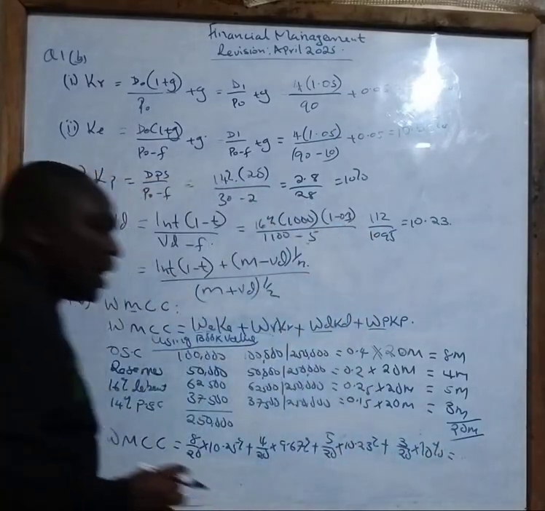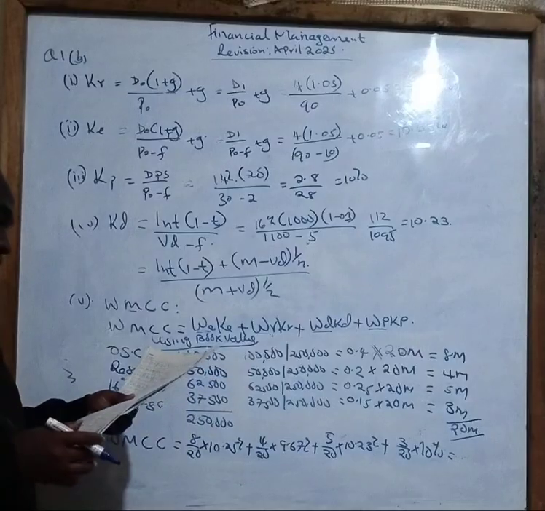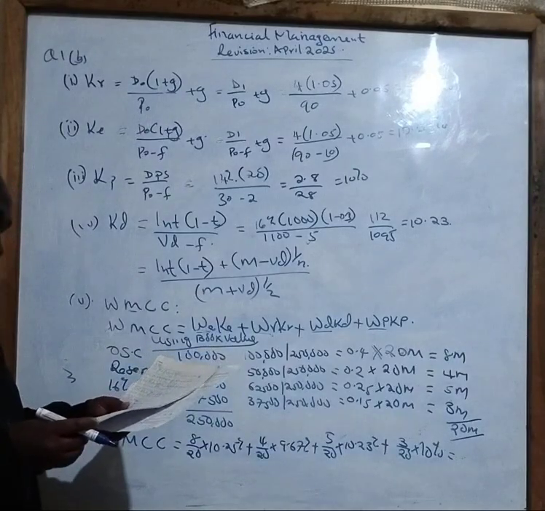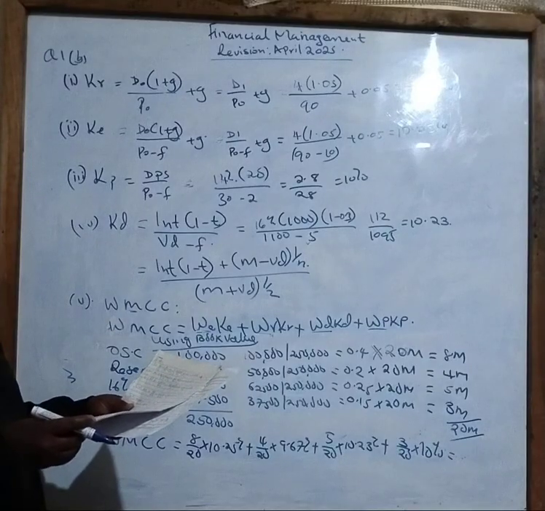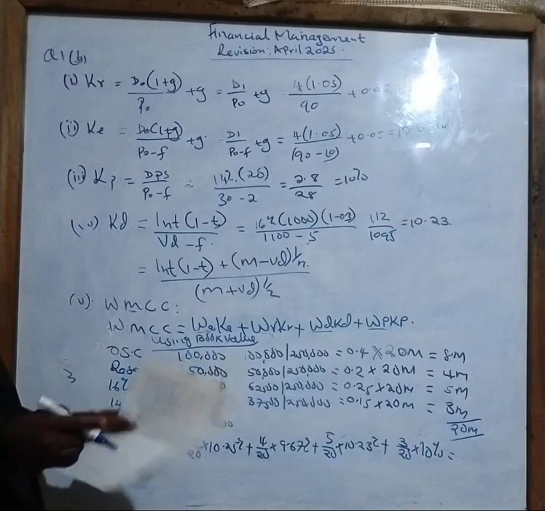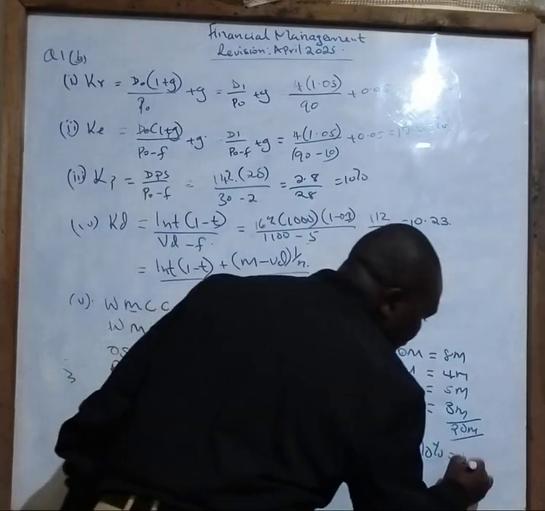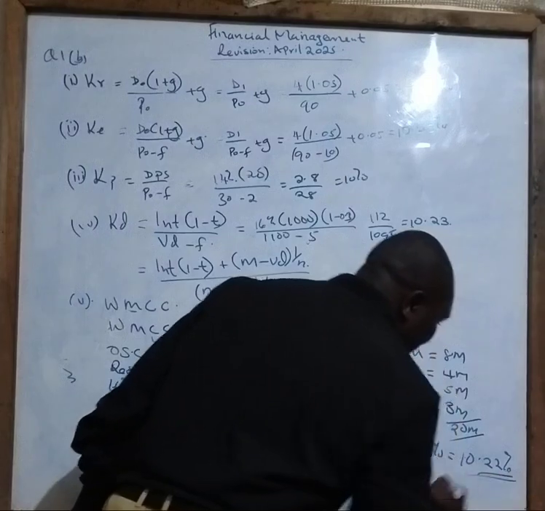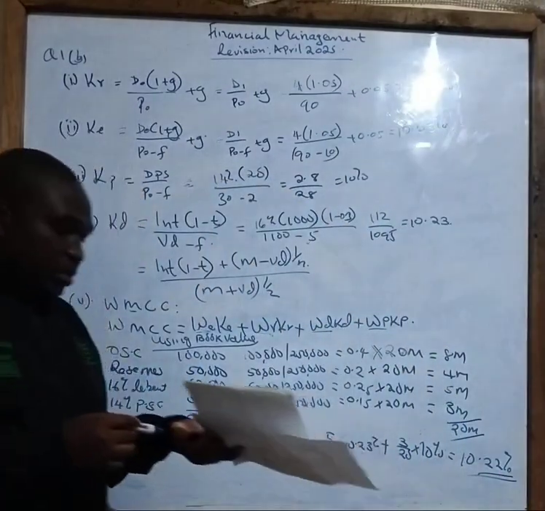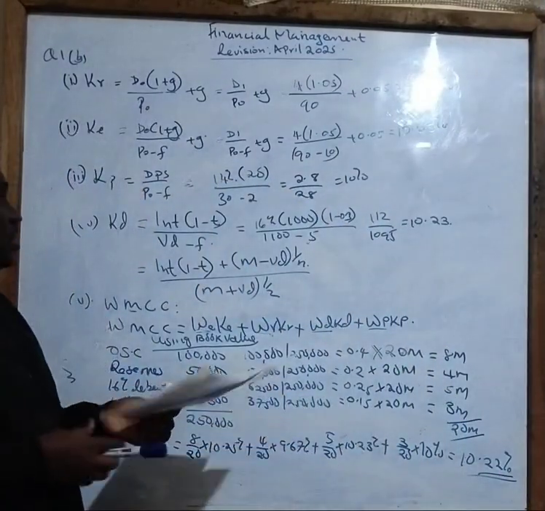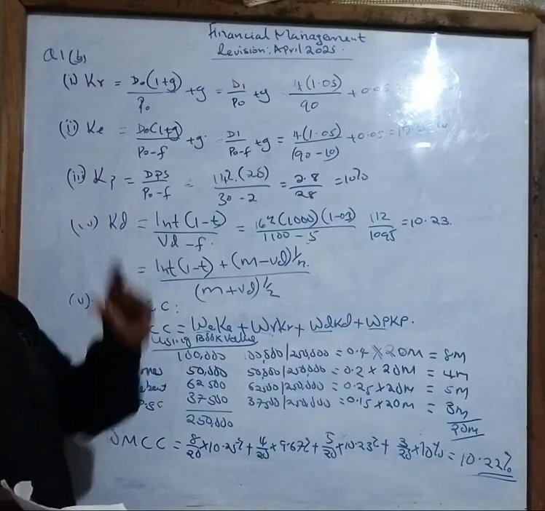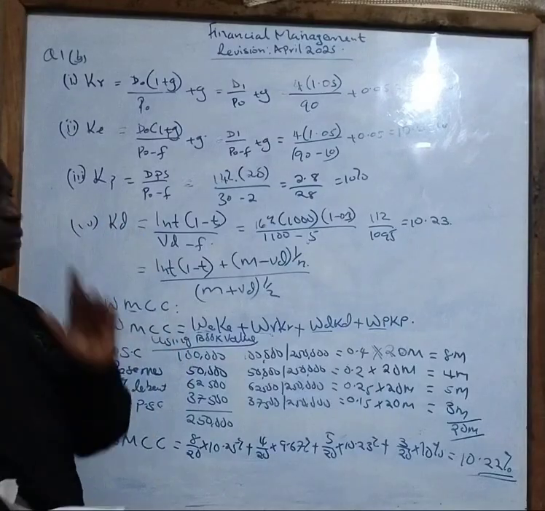So if you press your calculator very well here, the answer you get there is marginal cost of capital is 10.22%. You can see how simple it is. So this is weighted marginal cost of capital, not weighted average cost of capital.